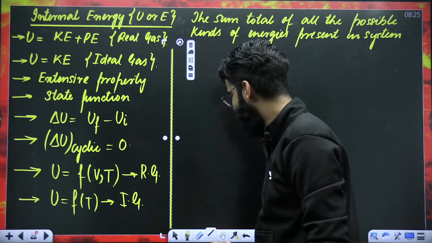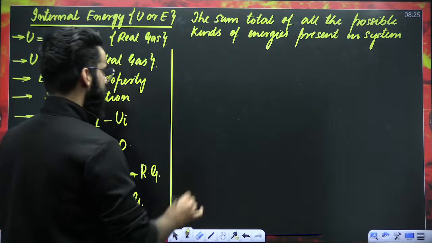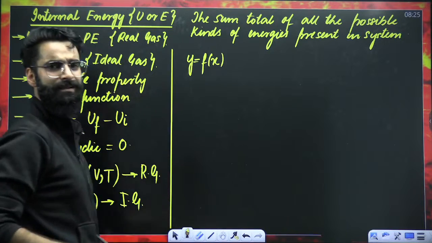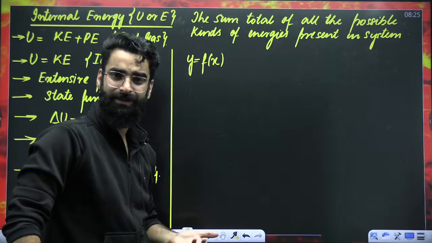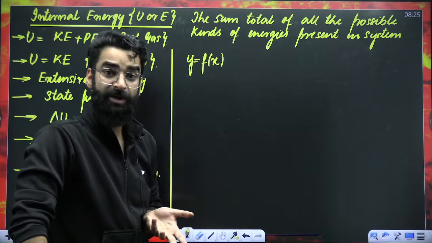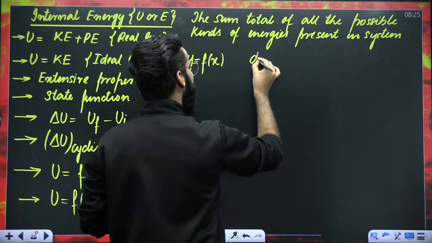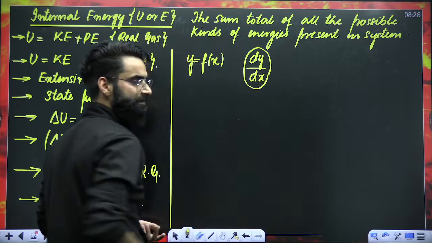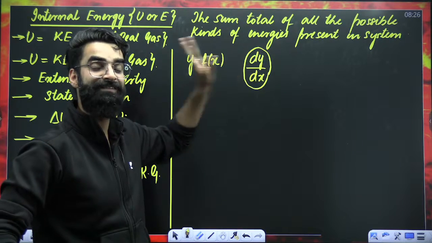Understand what I'm exactly going to do. Whenever you write y is equal to f of x, what does it mean? It means that y depends on x. X is the independent variable, y is the dependent variable. If you change the value of x, the value of y will automatically change. And that change in the value of y due to the change in x is represented by dy by dx.